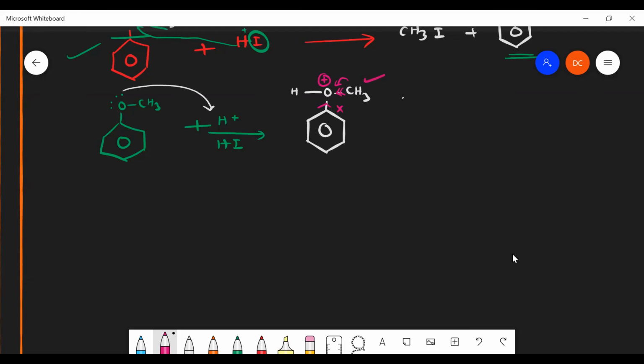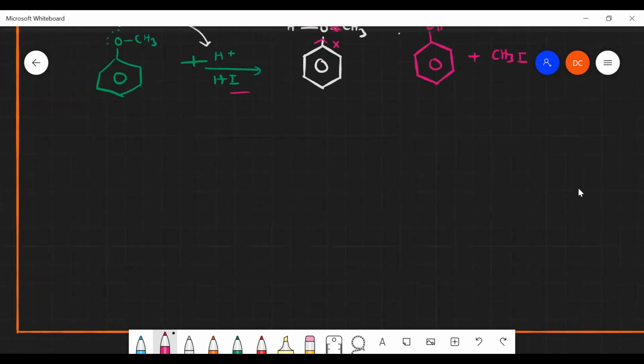So the methyl group loses an electron, and there will be the formation of a carbocation, CH3 plus. Then I minus gets attached to this. As we know, if it gives the electron, these electrons get satisfied. So I can get my product like this. That is phenol, along with CH3I. Is that clear now? Yes, sir, it's clear. Okay, fine.